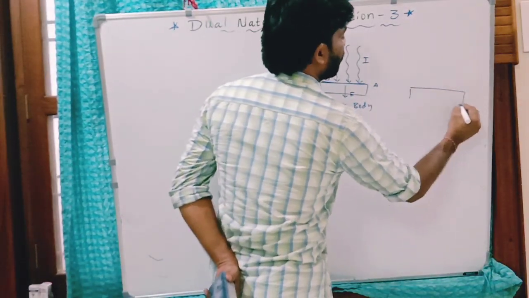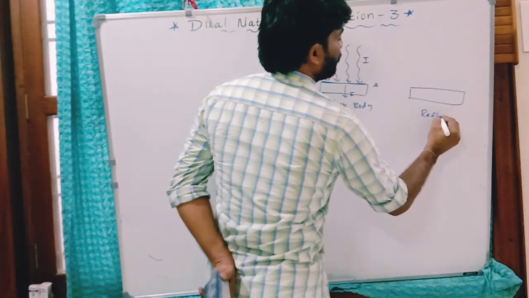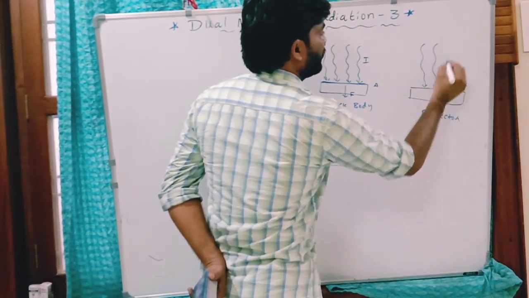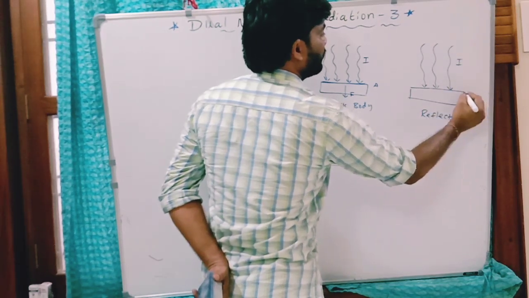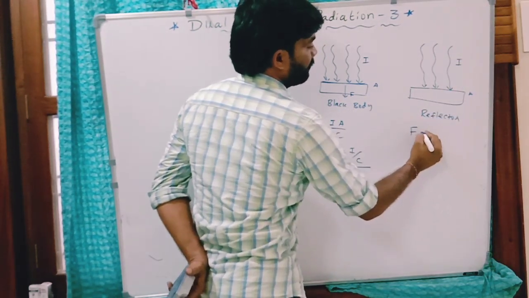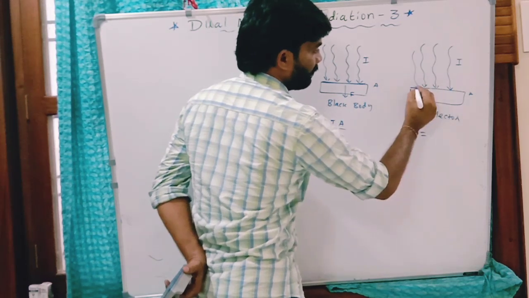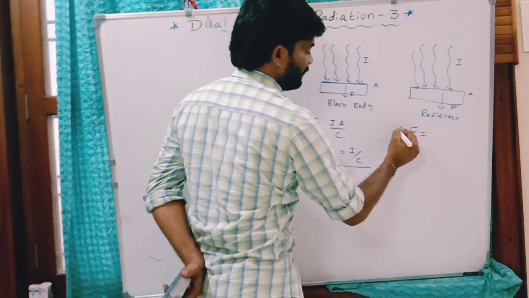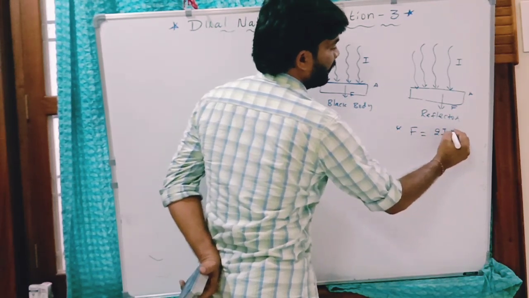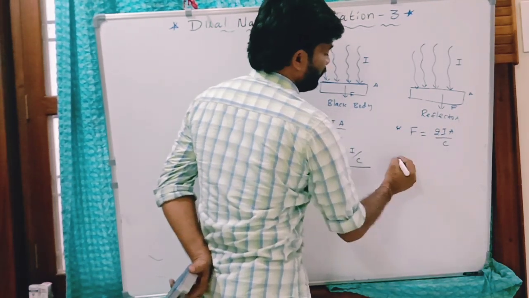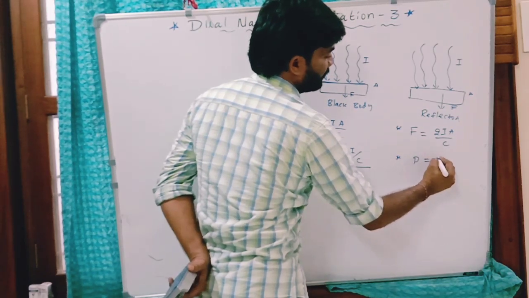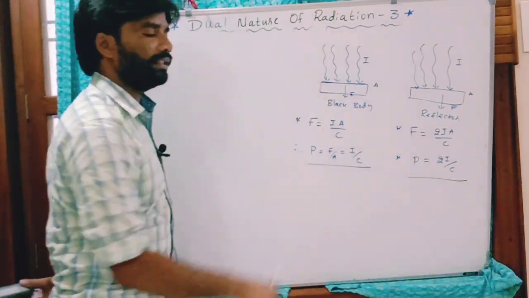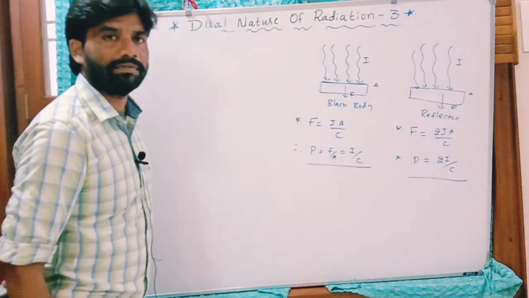If it is a perfect reflector, the same radiation with intensity I and surface area A, now the force on this surface of the reflector, which also acts in the downward direction, is 2IA by C, and the radiation pressure, F by A, gives 2I by C. That is the radiation pressure on a perfect reflecting surface.